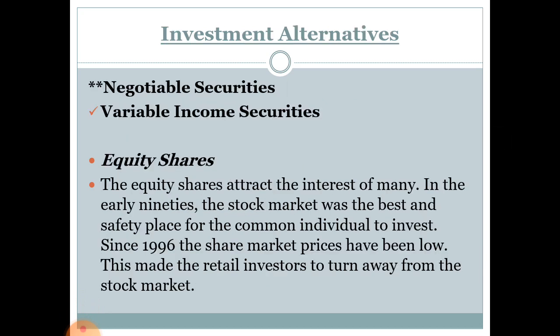First, we will talk about the negotiable securities, under which the first heading is variable income securities, and the first part of variable income securities is equity shares. The equity shares attract the interest of many investors. In the early 90s, the stock market was the best and safest place for the common individual to invest. This made the retail investors turn away from the stock market.